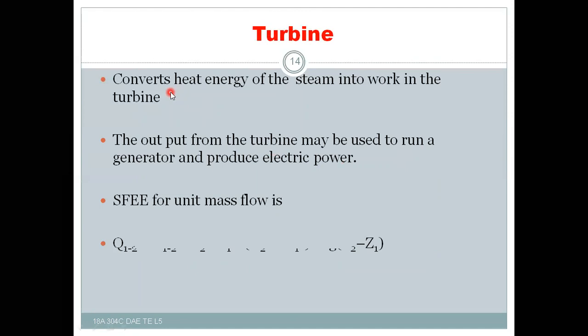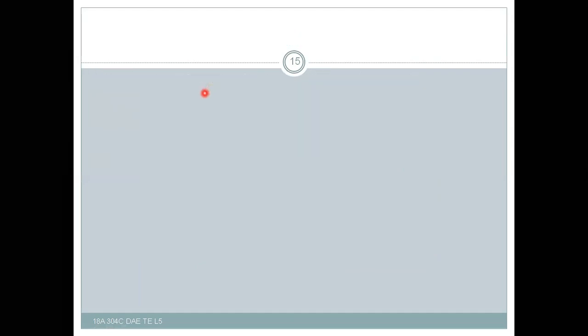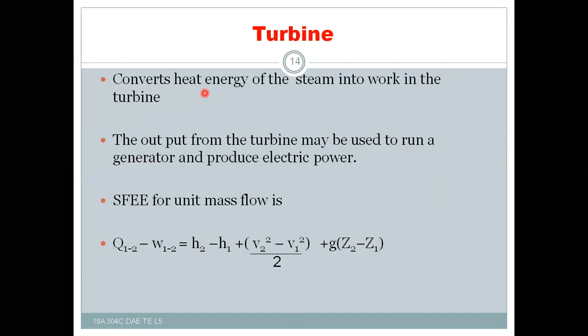So this turbine converts the heat energy of the steam into mechanical work.